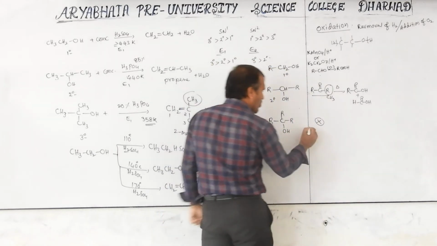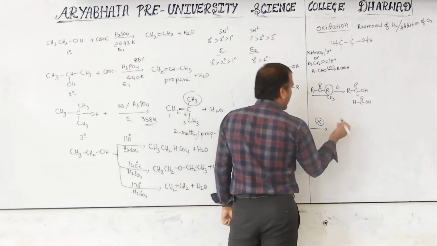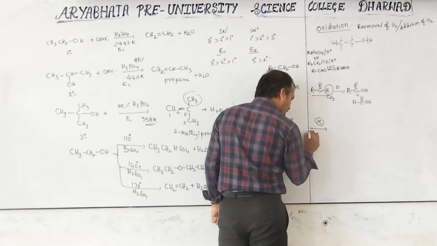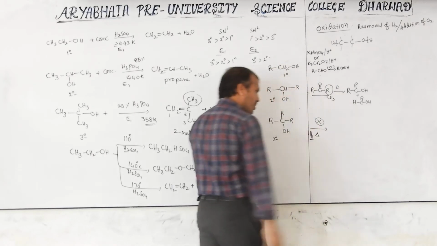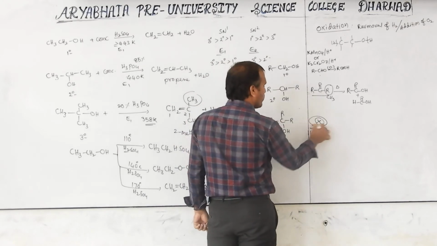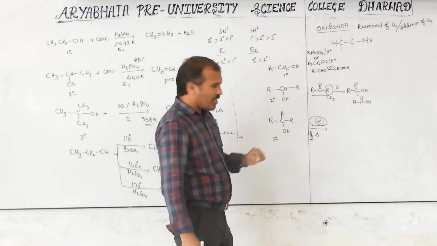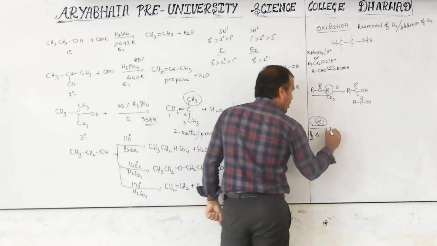Next, at normal condition, no reaction. If the heat symbol or high temperature is given, this is at normal condition. If the high temperature condition is there, this one converts to ketone.